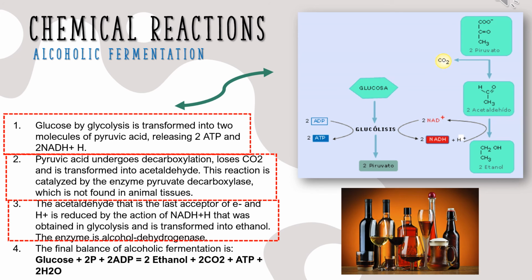The enzyme is alcohol dehydrogenase. Number 4. The final balance of alcoholic fermentation is glucose + 2 Pi + 2 ADP giving 2 ethanol + 2 CO2 + 2 ATP + 2 H2O.